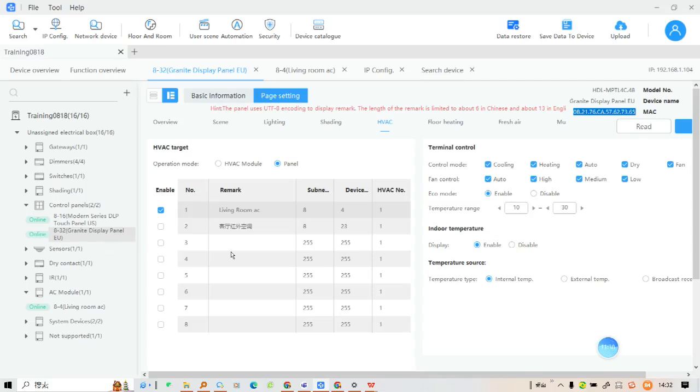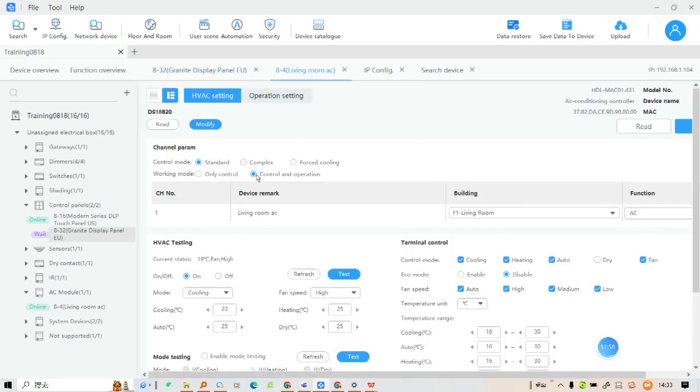So that's how to do the programming. And you can see here in the operation mode, we have to select it as the Hvac module, because in here we set the control and operation for the Hvac module.